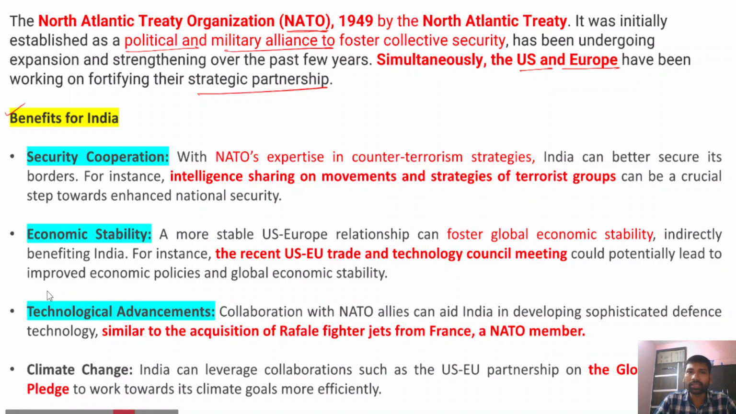So, apart from the economic prowess of these countries, they are also very well known for technology, the technological advancements. Therefore, India's close collaboration with the NATO allies, member countries of NATO, will help India develop the most sophisticated defense technologies. Here you can give the example of Rafale fighter jets. India has acquired these Rafale fighter jets from NATO member country France.